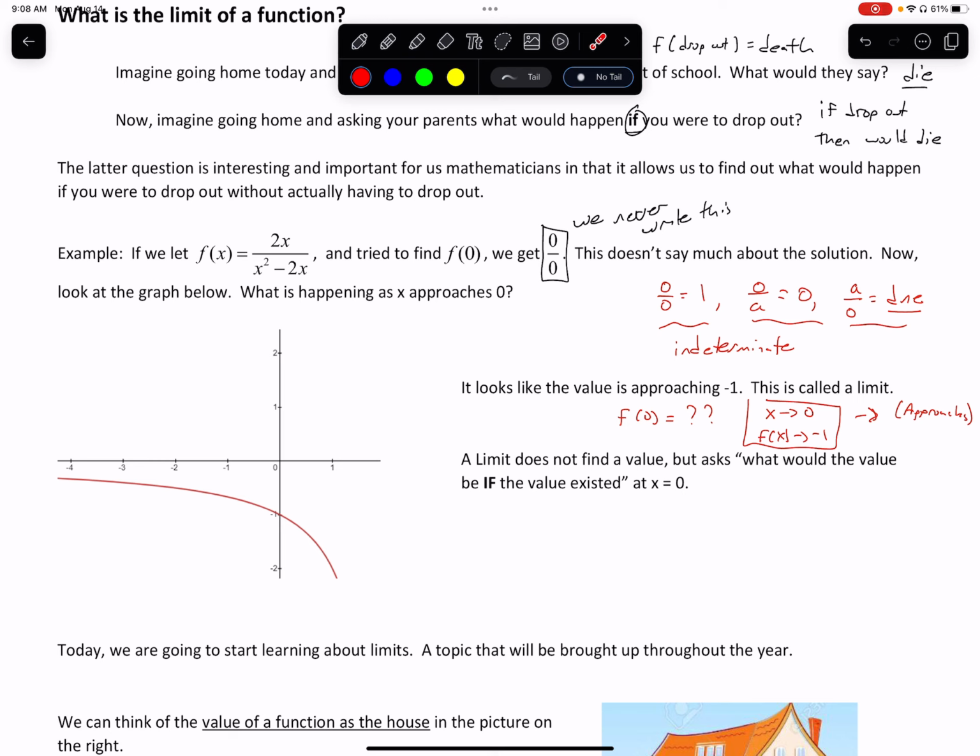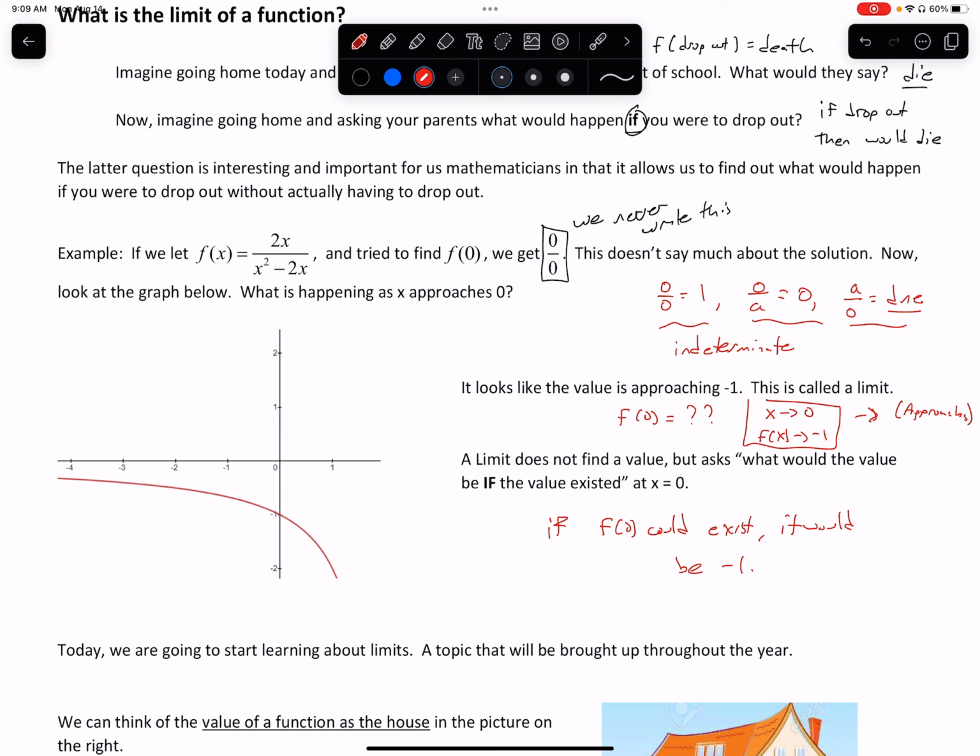A real quick hint there is that the limit that we found here, it's not actually finding the value, but what it's doing is it's asking what would the value be if the value existed. So what we're really saying here is if f of 0 could exist, it would be -1. So if it could exist, it would be -1. That's like saying if dragons were real, I would be hiding underground. But they don't exist, so here I really am.